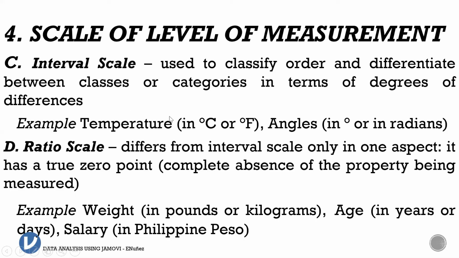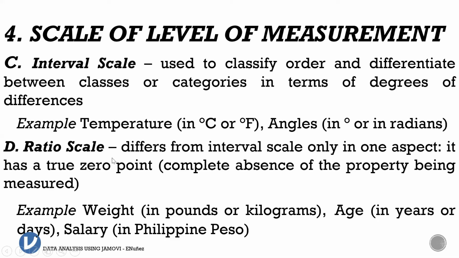Interval scale is very tricky, but you just always remember that the value of zero doesn't mean an absence of data. When we say 0 degrees Celsius, it still has a meaning. It is not an absence of data. Same goes with Fahrenheit. When we say 0 Fahrenheit, it doesn't mean there is no temperature. Also with angles in radians, zero doesn't mean there is no angle.